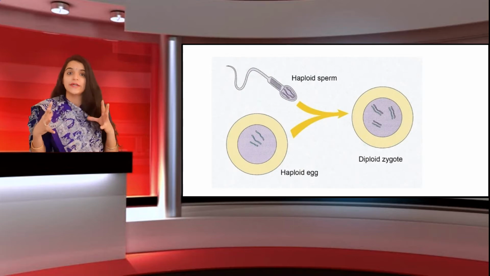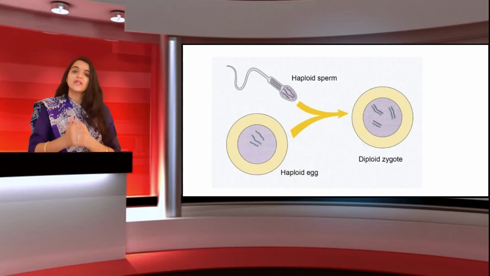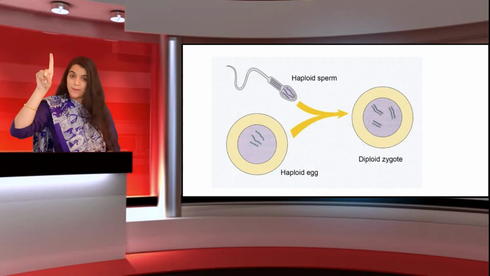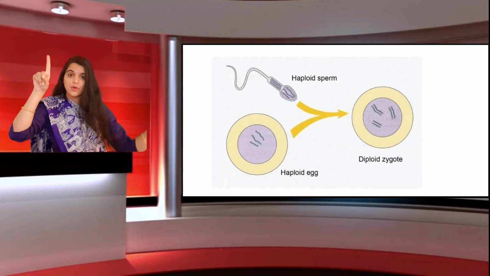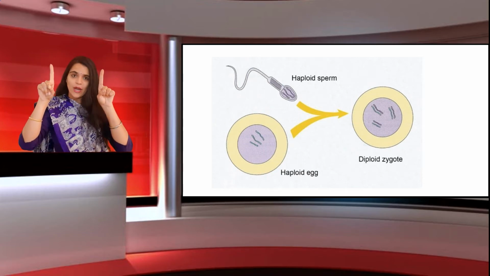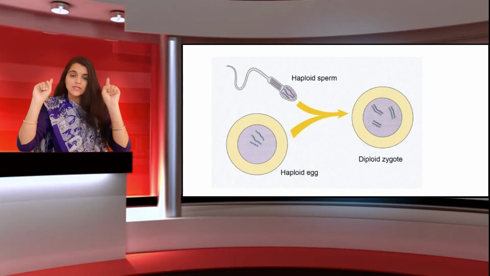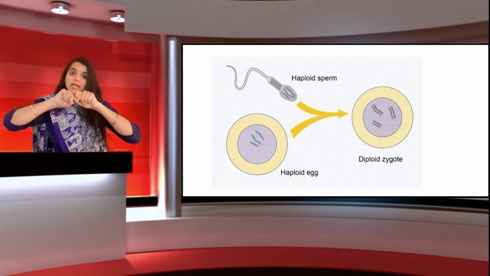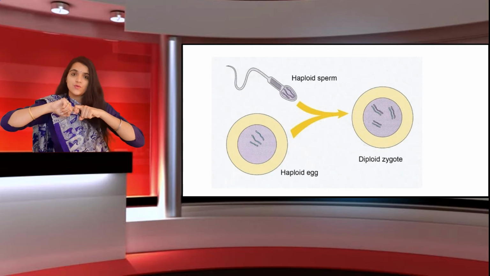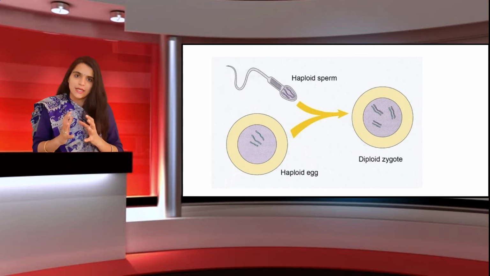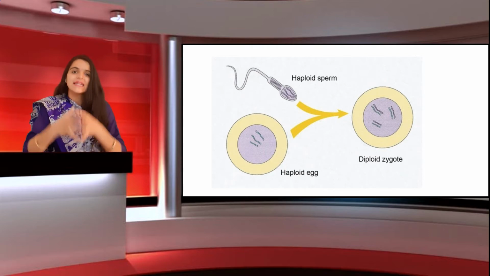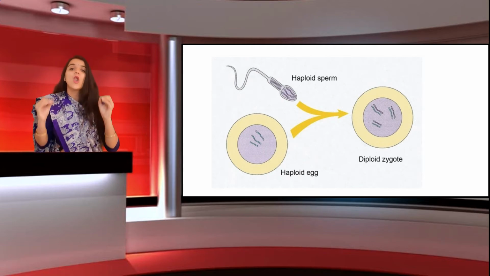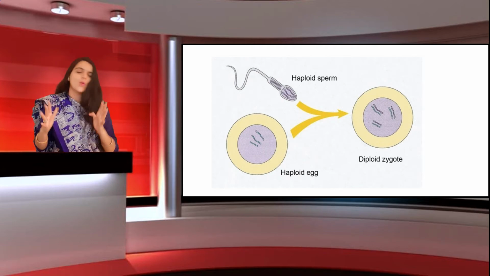Now students, you know that zygote is diploid. You know what is diploid? Which is having a complete set of chromosomes. Now how will the zygote be diploid? As male gamete is haploid, which means half the set of chromosomes, female gamete is also haploid, which means half the set of chromosomes. When half and half combine, they form a complete set of chromosomes and form a diploid one. So we always say that zygote is a diploid one, students.